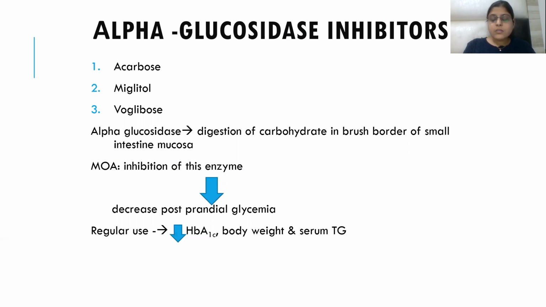Now, their mechanism of action is inhibition of alpha glucosidase enzyme, and thus they decrease the postprandial glycemia. They will decrease the postprandial glycemia because glucose will not be formed. They will remain in the starch form. Glucose will not be formed, so there will be a decrease after food. Hyperglycemia will be reduced. Regular use can lead to a decrease in HbA1c levels, glycated hemoglobin level will be reduced, body weight will be reduced, and serum triglyceride will be reduced.